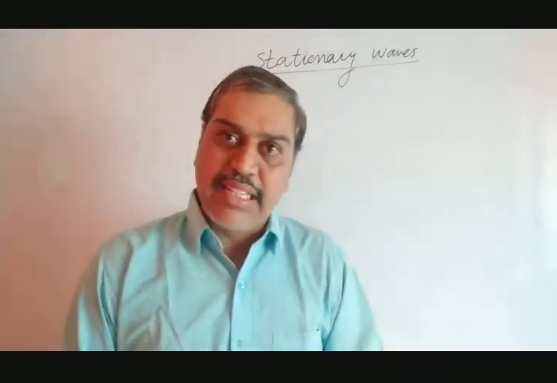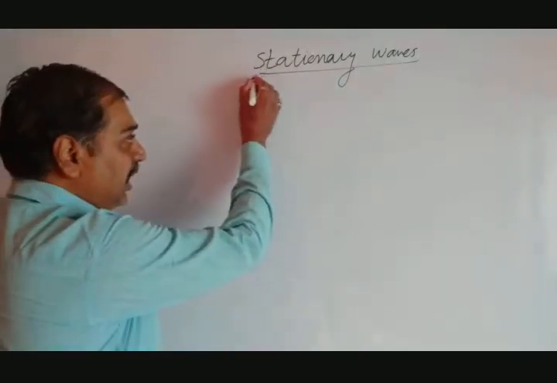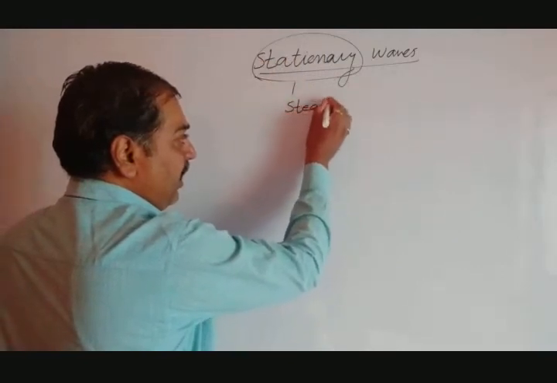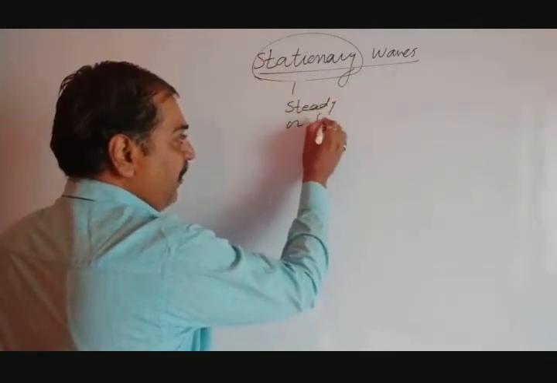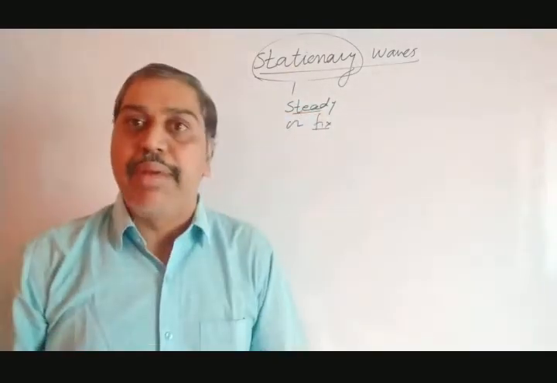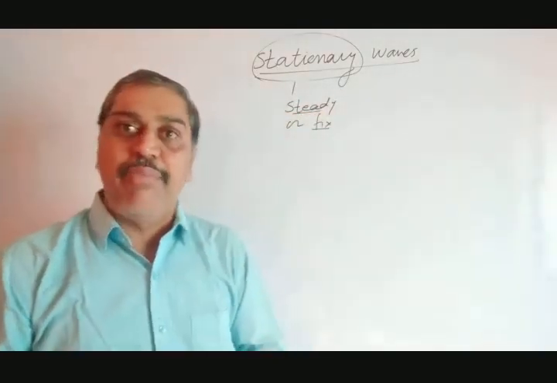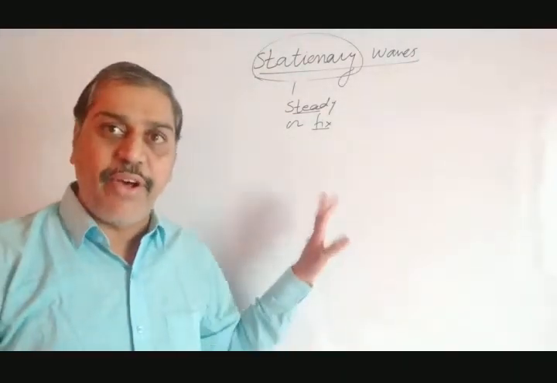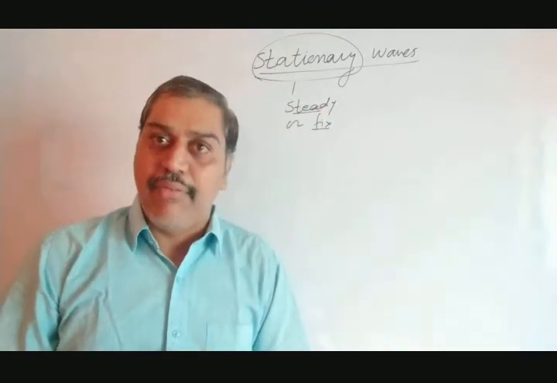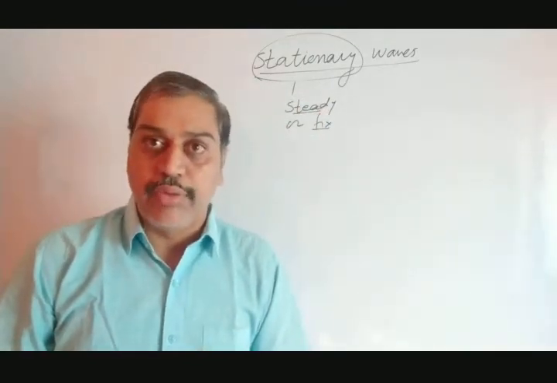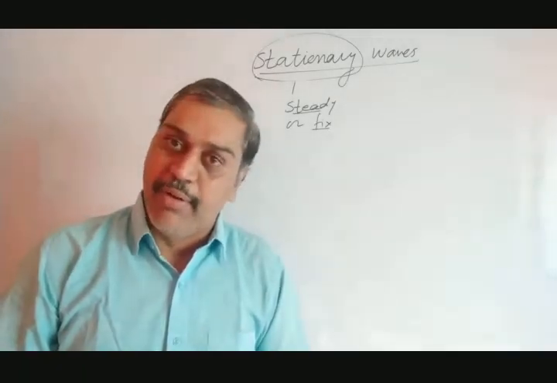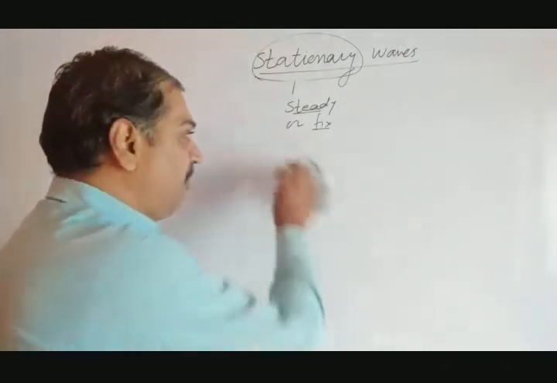As their name says, they are stationary. Stationary means they are steady, or we can say fixed. The waves which are not moving, the waves which remain fixed or steady, that type of waves are said to be steady waves or stationary waves. You can see the waves, but those waves are actually not doing any motion. The velocity of the wave is zero, and those waves are said to be stationary waves. How the stationary wave gets produced, that we have to see now.